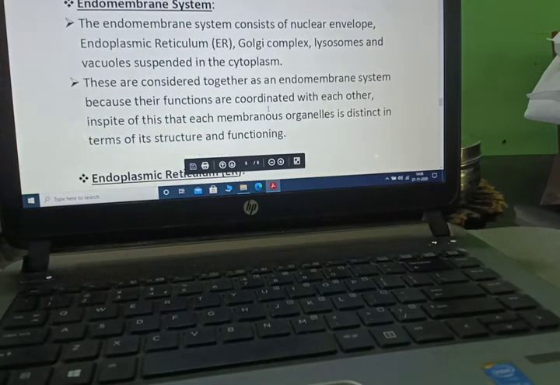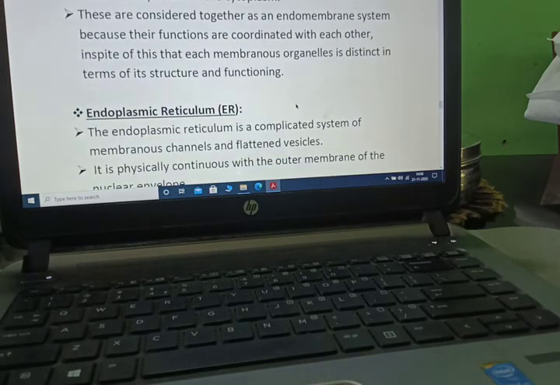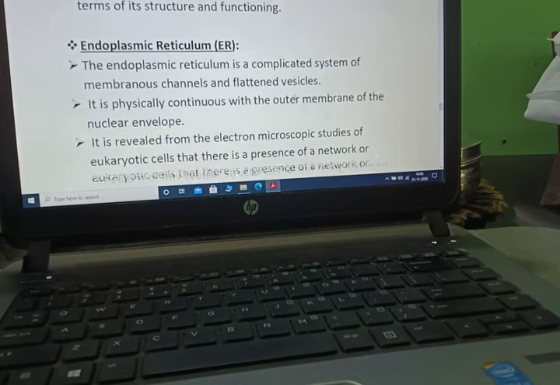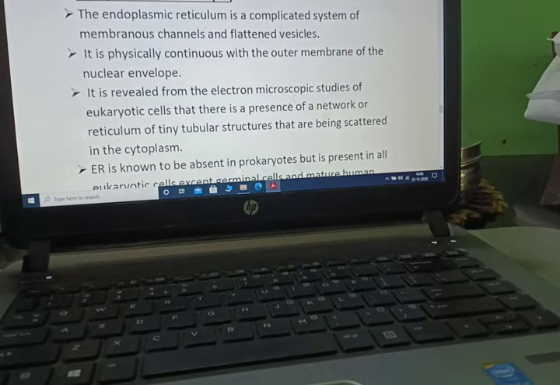Now, endomembrane system. The endomembrane system consists of nuclear envelope, endoplasmic reticulum, Golgi complex, lysosomes and vacuoles suspended in the cytoplasm. These are considered together as an endomembrane system because their functions are coordinated with each other. In spite of this, each membranous organelle is distinct in terms of its structure and functioning. Now we are starting with ER, that is endoplasmic reticulum. The endoplasmic reticulum is a complicated system of membranous channels and flattened vesicles.